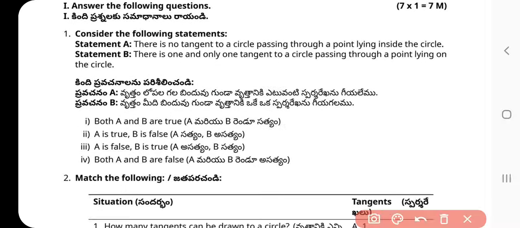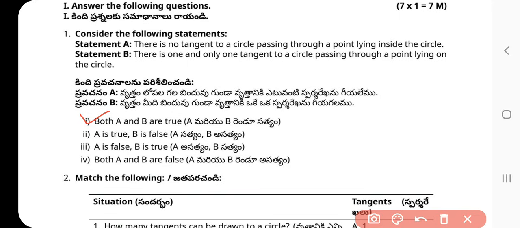What is the correct answer? Both A and B are true. A is true, B is false. A is false, B is true. Both A and B are false. What is our answer? Option A is the correct answer.